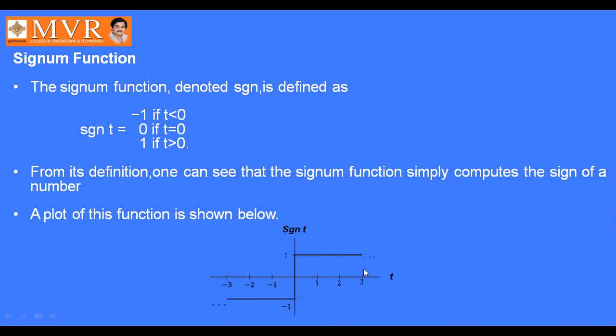From its definition, one can see that the signum function simply computes the sign of a number. The plot is represented like this, the signum function. Up to here it is minus 1 for t less than 0, it is 0 at t equal to 0, and it is 1 for t greater than 0. Okay, this is the signum function.